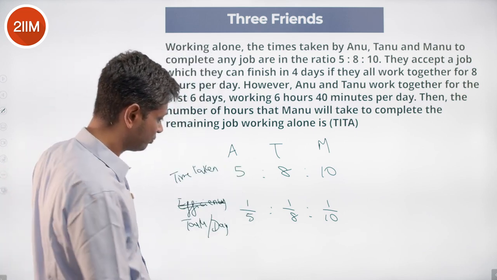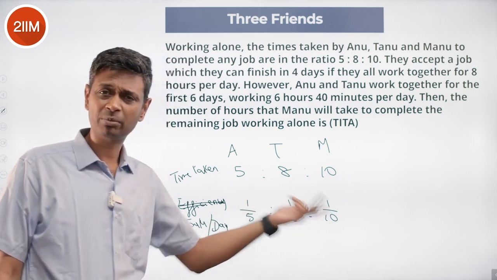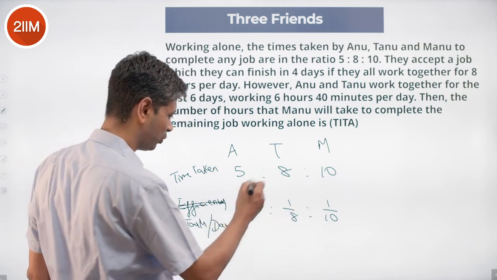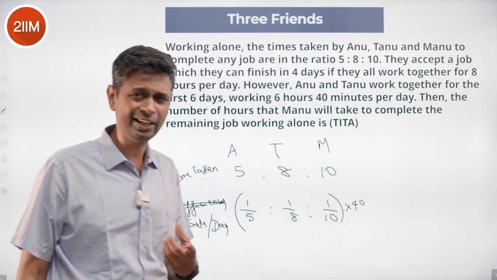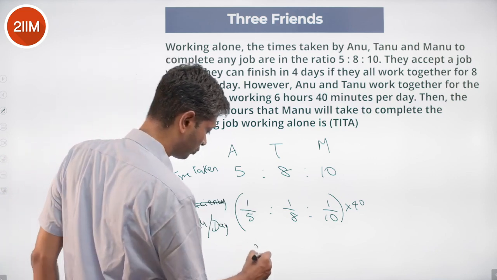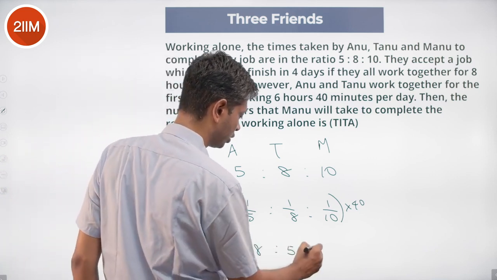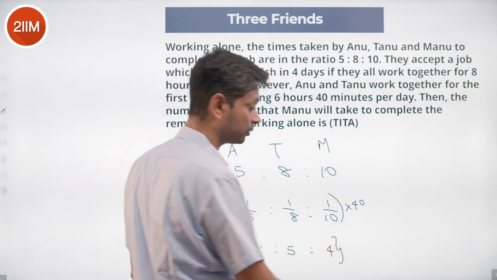Lovely. So 1/5 is to 1/8 is to 1/10. LCM of 5 and 8 is 40. It's a multiple of 10 also. So I'm going to take this ratio and multiply by 40. Why am I doing that? I really like dealing with integers, not with this 1/5 business. 1/5 into 40 is 8. 1/8 into 40 is 5. 1/10 into 40 is 4. This is the ratio of the rates at which they work.